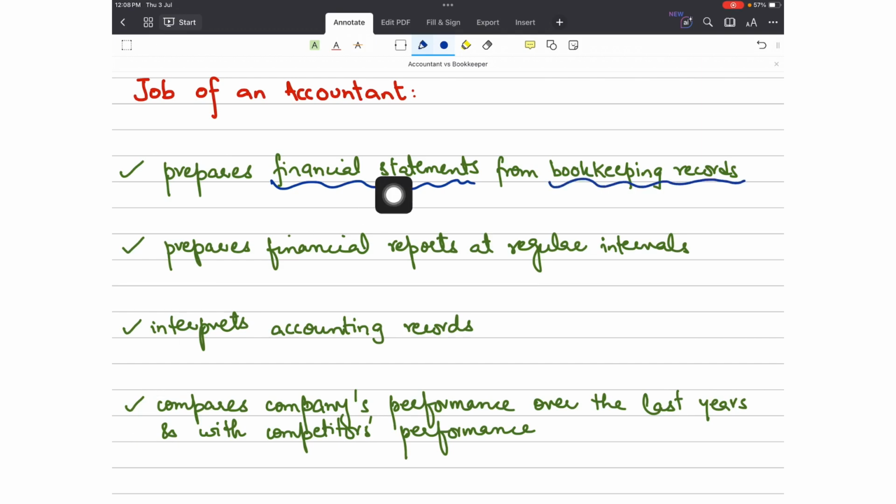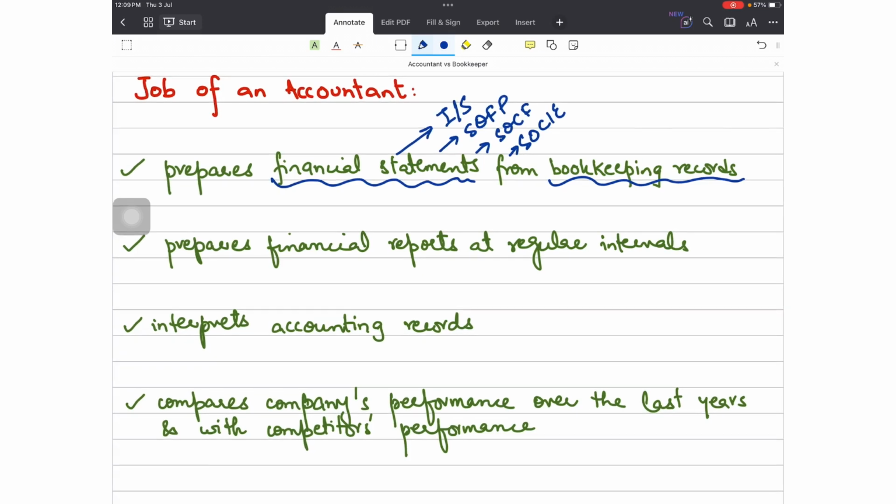The information that we present in the financial statements includes the statement of profit or loss, which was previously called the income statement, the statement of financial position, and the statement of cash flows, or the statement of changes in equity as well, which comes in company accounts. These financial statements are prepared by the accountant, and that is highly dependent upon the information provided by the bookkeeper. So if that is accurate, financial statements can be accurate.